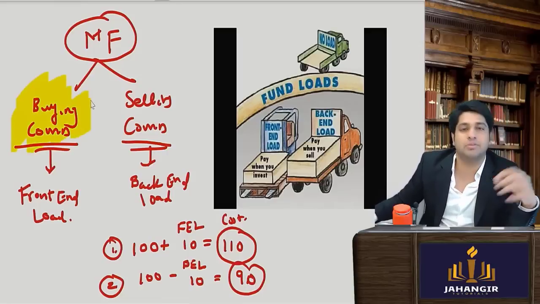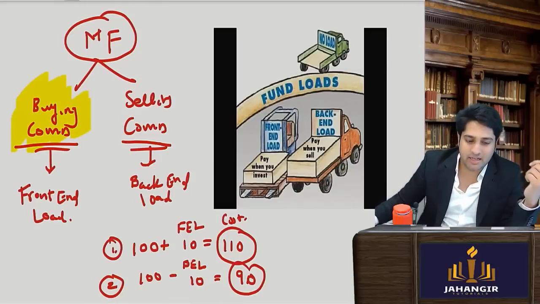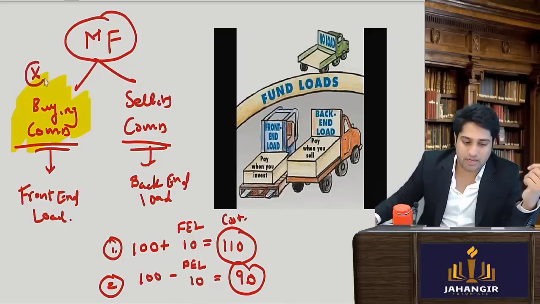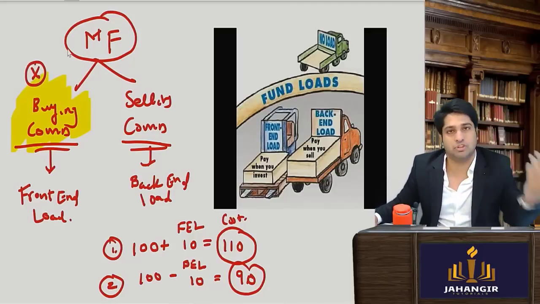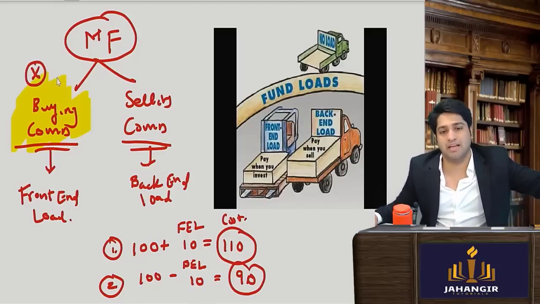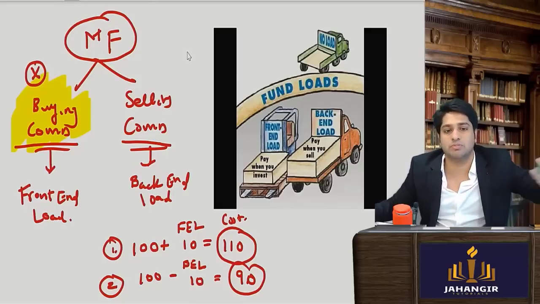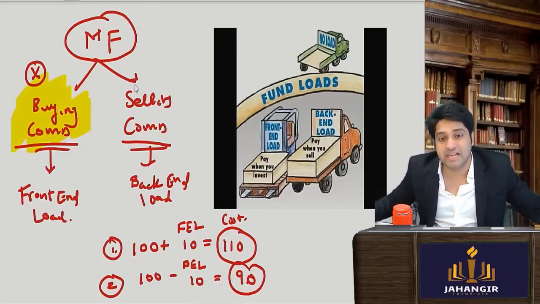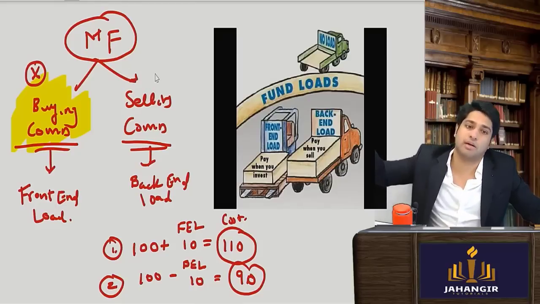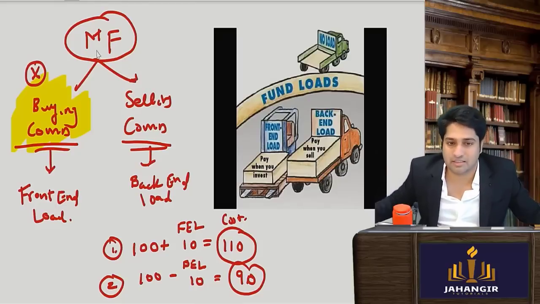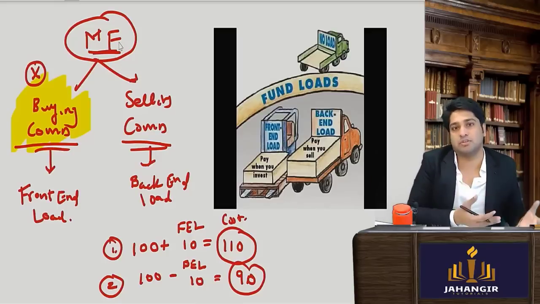Now buying commission in India has been stopped, and SEBI has told them not to take buying commission. So no mutual fund charges buying commission. At the time of buying, if I am buying 100 rupees worth, I will get 100 rupees worth. I don't have to pay any commission on buying. On selling, on sale, they charge commission. Clear till here?